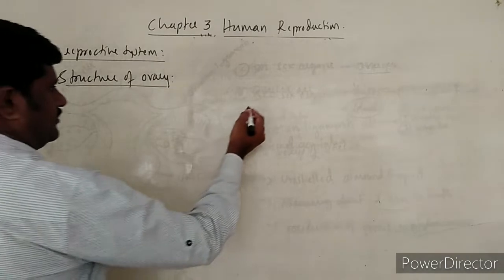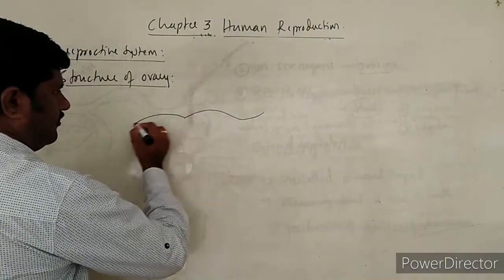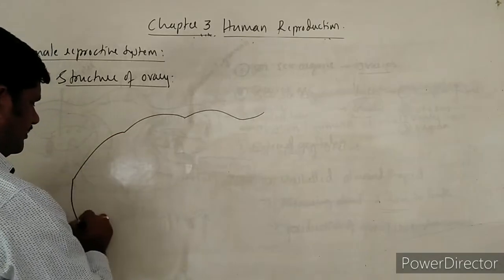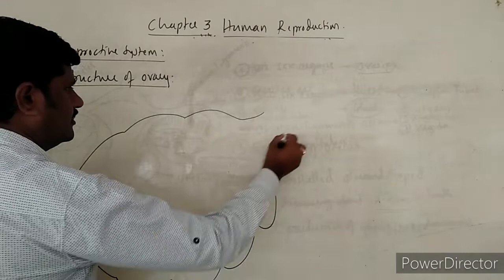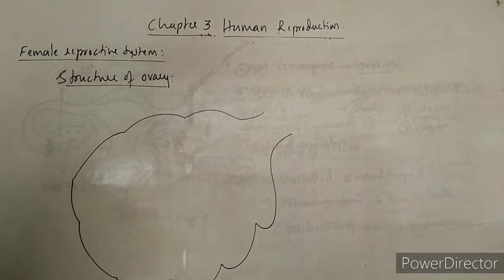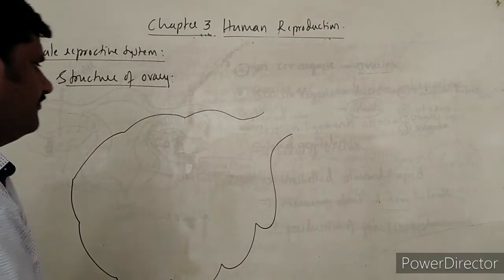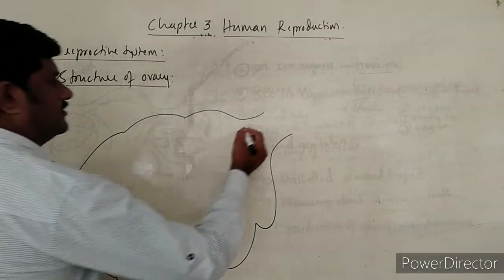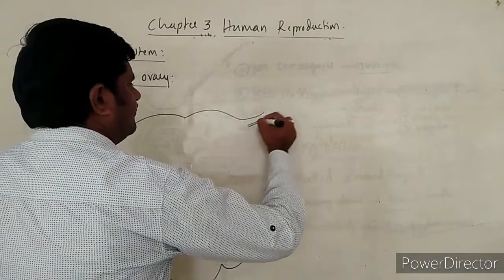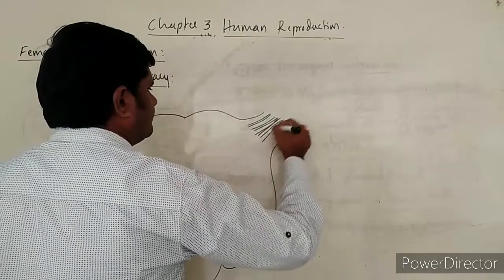Whenever we see the structure of the ovary, as I already mentioned, it looks like an almond in shape, right? In this ovary, many blood vessels pass over here.